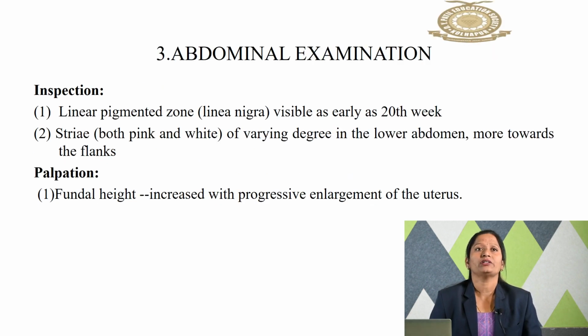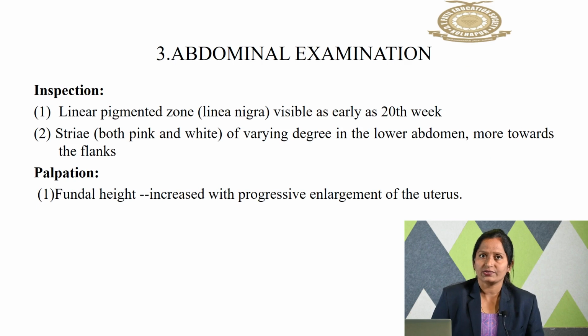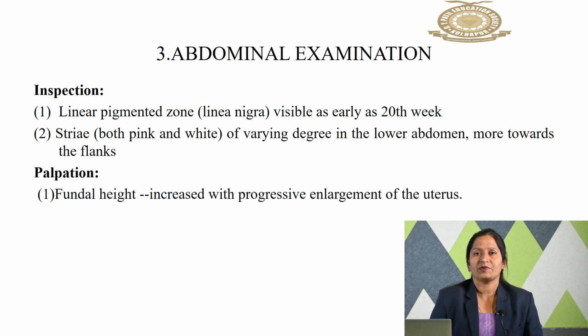Abdominal examination: on inspection, as we have seen, the linea nigra and the striae gravidarum are present, and on palpation we can measure the fundal height. Now what is meant by fundal height? Fundal height is the measurement from the symphysis pubis to the upper border of the uterus.